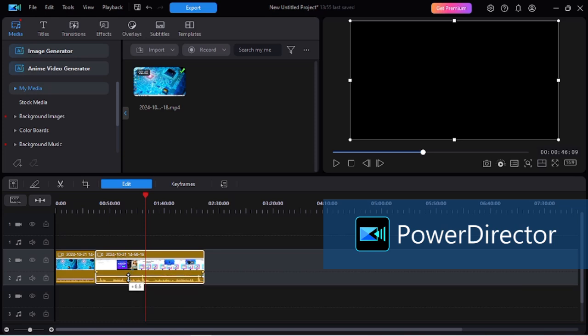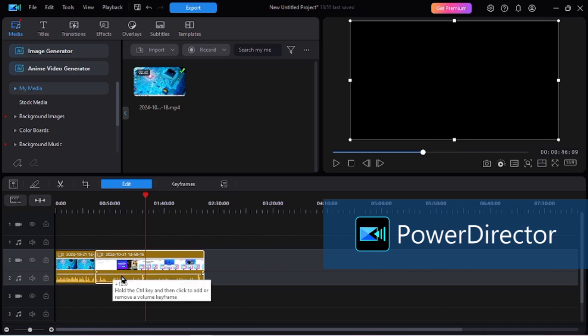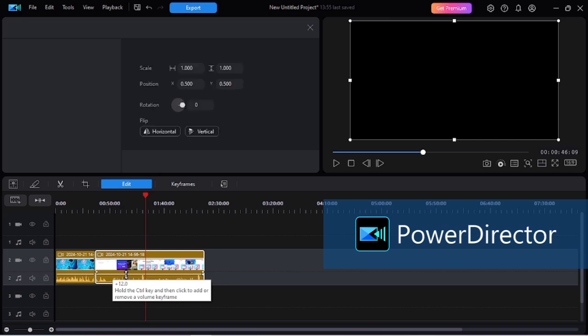And if you can notice, my volume is really low. So to increase my volume, I will just go over, click on the selected part of the video, and then hold and drag it up. Now you can see I have both my videos with my volume increased.